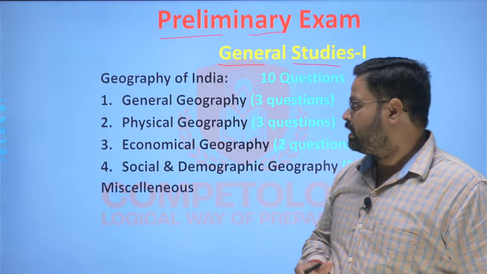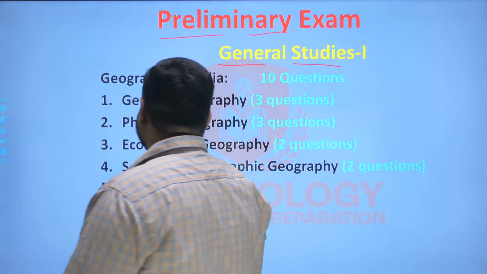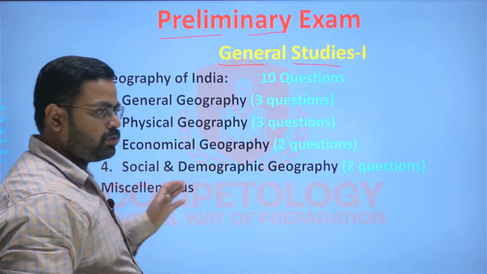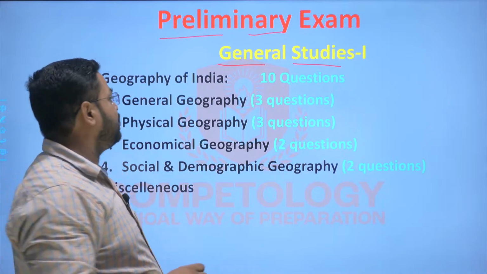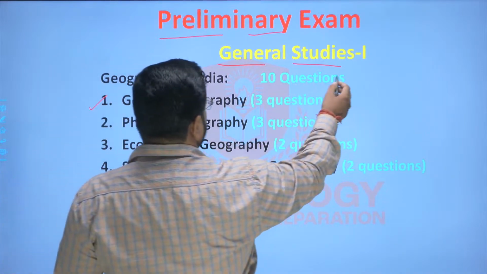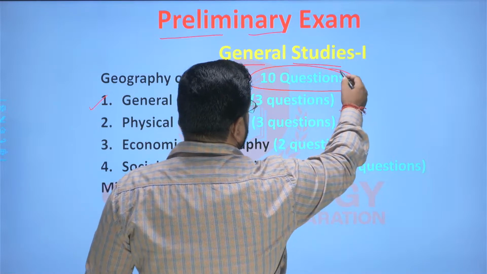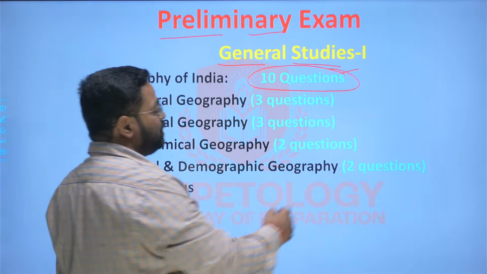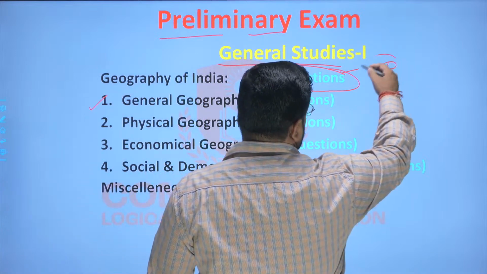This paper will have a focus throughout India as well as on international issues. Here you will find that the geography of India is the subject matter from which 10 questions, that is 20 marks, will be asked.